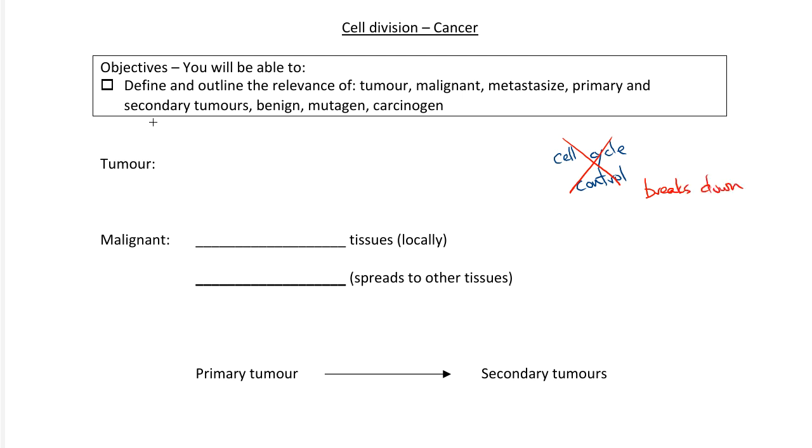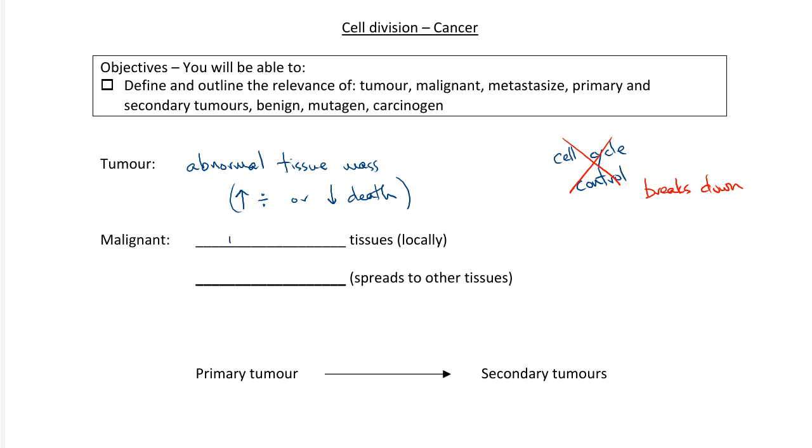Let's define some terms. A tumor is an abnormal tissue mass. And the way that it arises is that either there is increased division of cells or decreased death of cells, and cell death is a normal part of the life of a multicellular organism. So either you've got too many cells being made or too few cells dying. Now, a tumor can be either benign or malignant. Let's start by defining malignant tumors first.